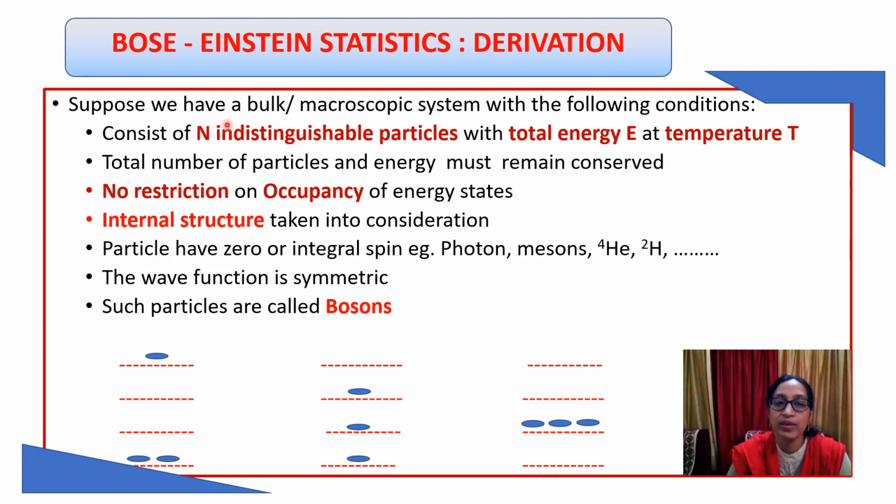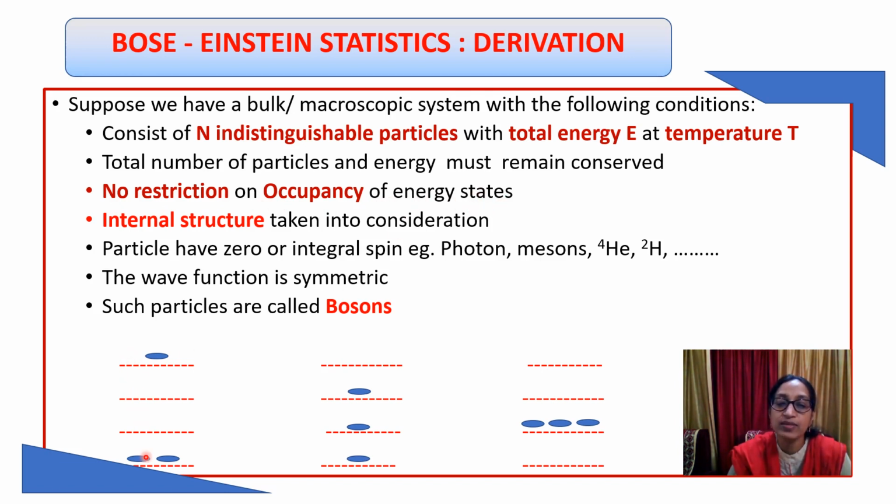Here let us suppose a bulk or macroscopic system with the following conditions. Let the system be composed of n identical but indistinguishable particles. In Maxwell-Boltzmann distribution, we have seen that the particles were identical but distinguishable. Here again the total energy is taken as E and the system is maintained at temperature T. The total number of particles and the total energy must remain constant. Now, as in Maxwell distribution law, here again there is no restriction on occupancy of energy state. That means any number of particles can occupy the energy state.